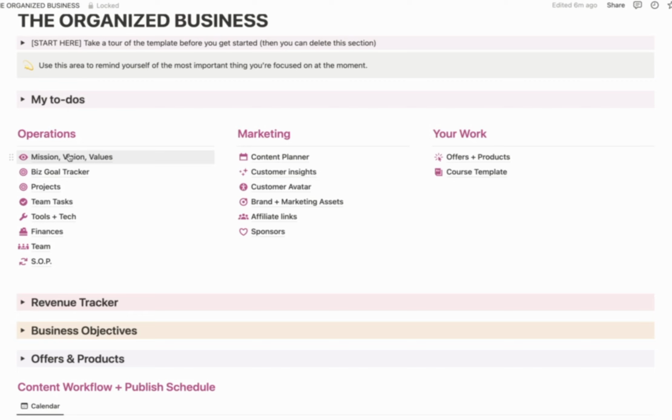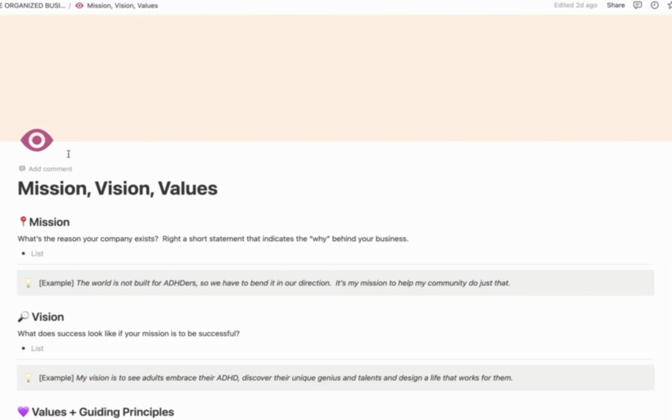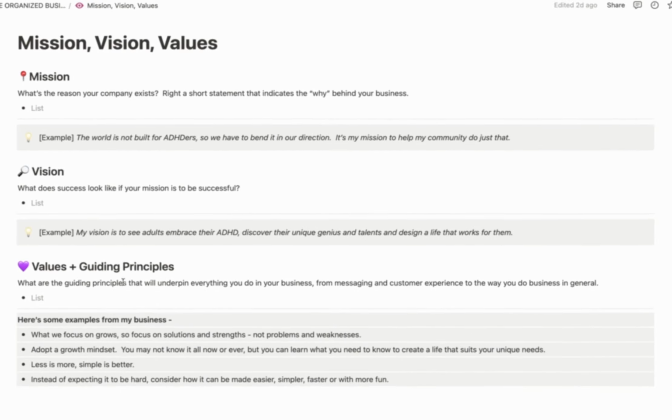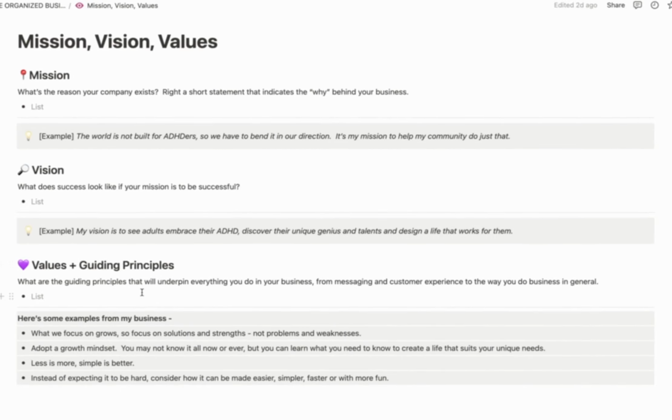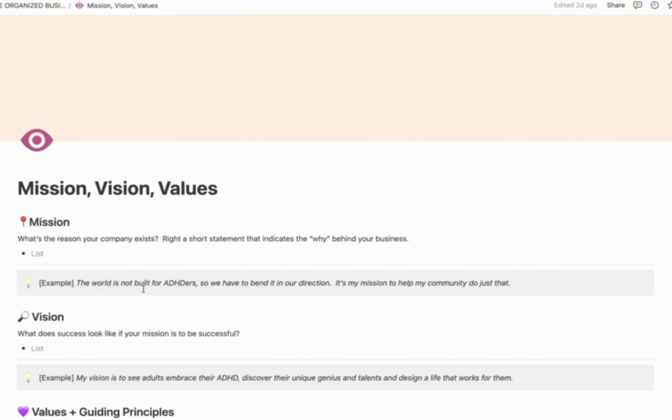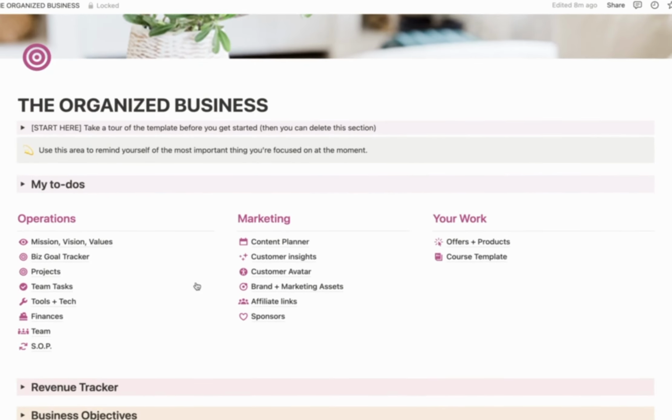And if you don't like the way that I've structured things, the beautiful thing about Notion is that it's like Play-Doh. You can change whatever you want. So if you go under mission, vision, and values, write down the reason why your company exists. And I give you the example of mine, the vision for your company, and your guiding principles and values if you have them. This is always just something to have as reference. It's an important piece of your business and driving your business in a specific direction.